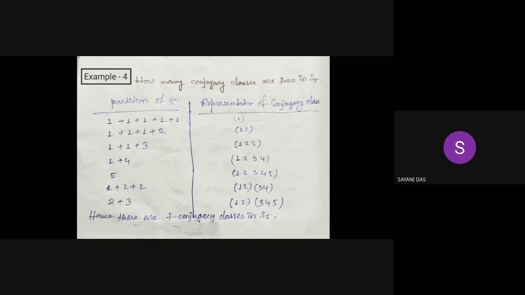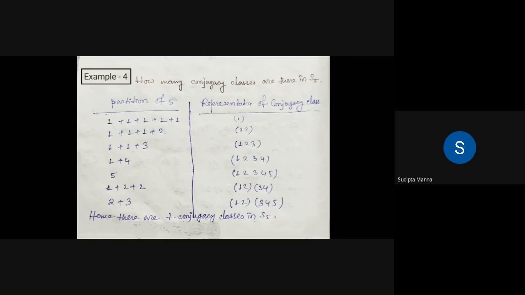Obviously we have to construct the partitions of 5. When the partition is 1 plus 1 plus 1 plus 1 plus 1, the cycle type is all 1-cycles, so this becomes the identity element. The partition 1 plus 1 plus 1 plus 2 gives the representative of the conjugacy class (1 2).